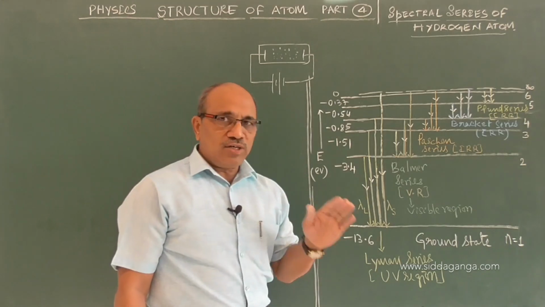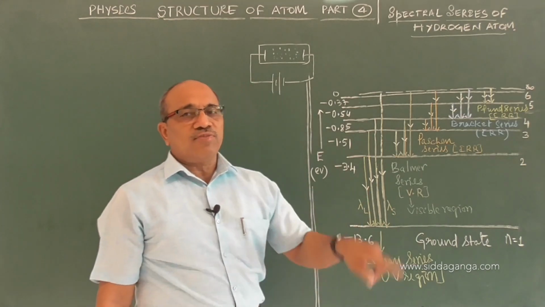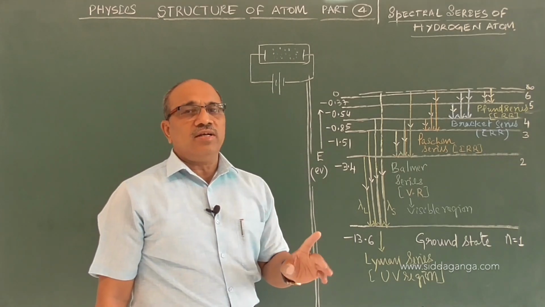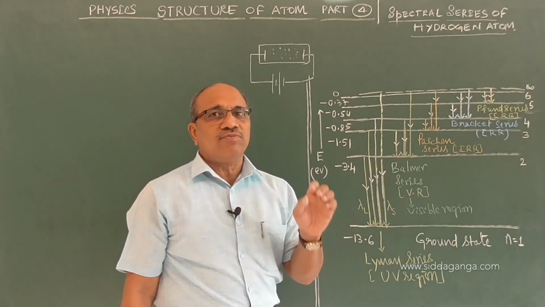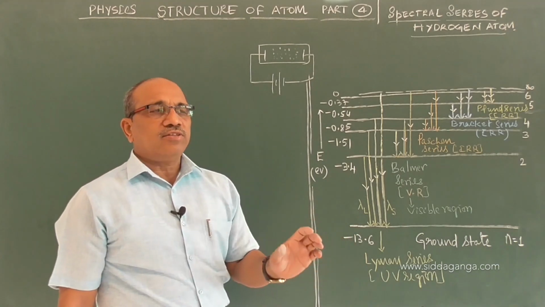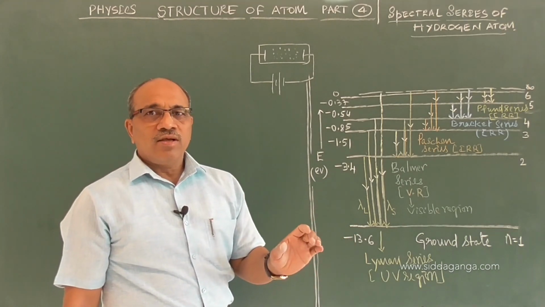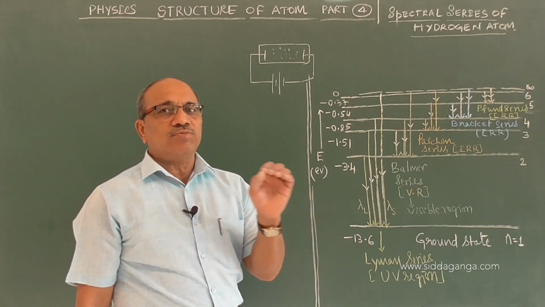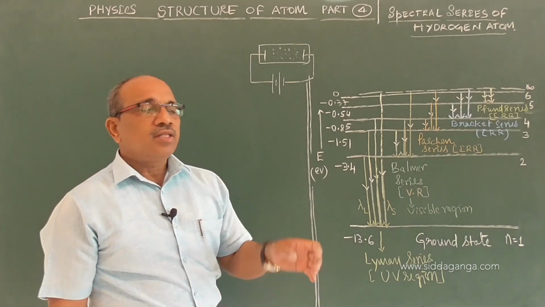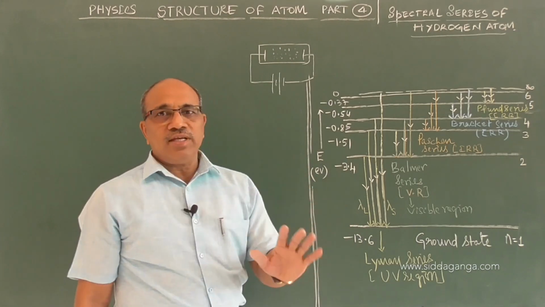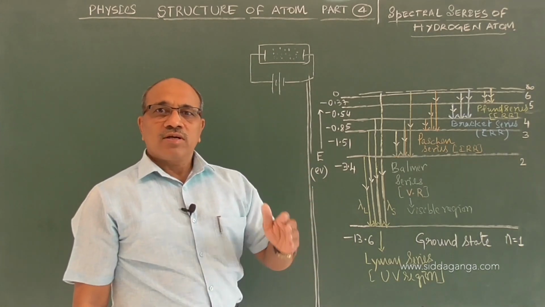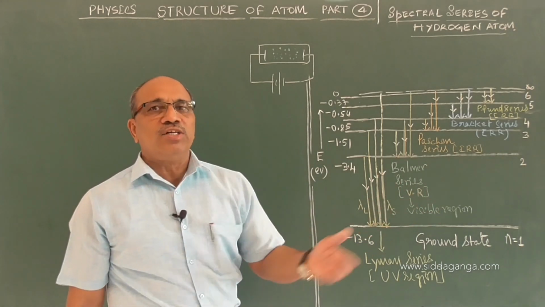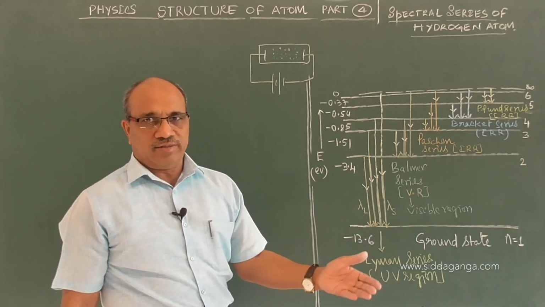Even though Bohr told us there is a circular path for the electron, there is no definite path. We can only find where the electron is in respect of energy, that is, the probability of finding the position of the electron in the vicinity of the nucleus within the size of the atom. This probability can be inferred from the one-electron wave function. The electron behaves like a wave, that we are coming to at the end. That is called an orbital.